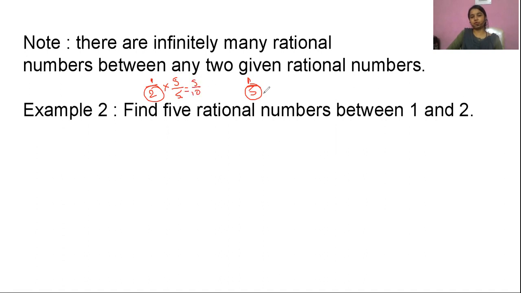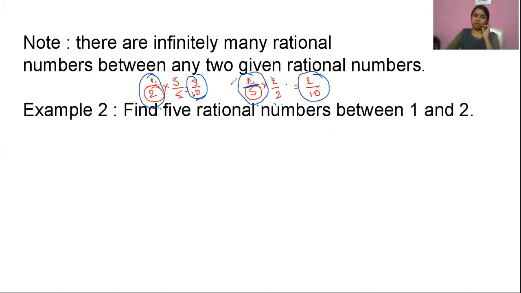To make 1/5 have denominator 10, I multiply the numerator and denominator by 2. So I found 2/10.